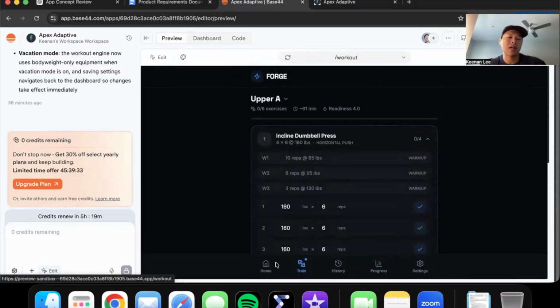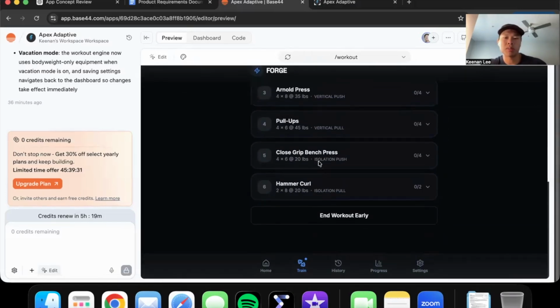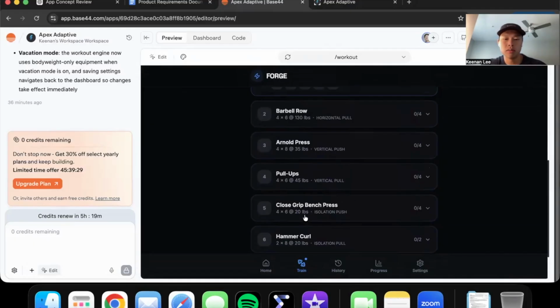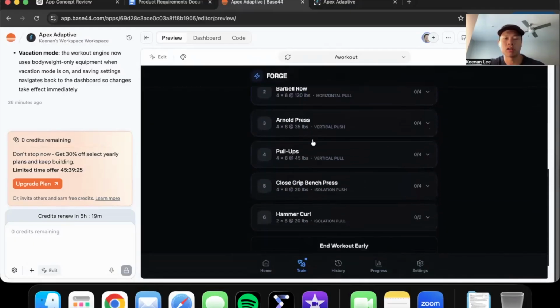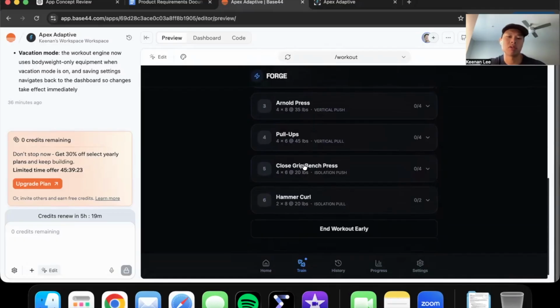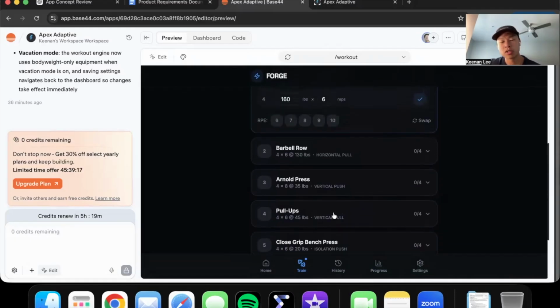So the program is actually not that bad. I mean, I would program things a little bit differently. Like this is a lot of volume. We have 4 sets. We're doing a bench, we're doing an Arnold press, and then another 4 sets of close grip bench. It is a lot of volume. It's doable, but it is quite a lot. So there's definitely work to be done.